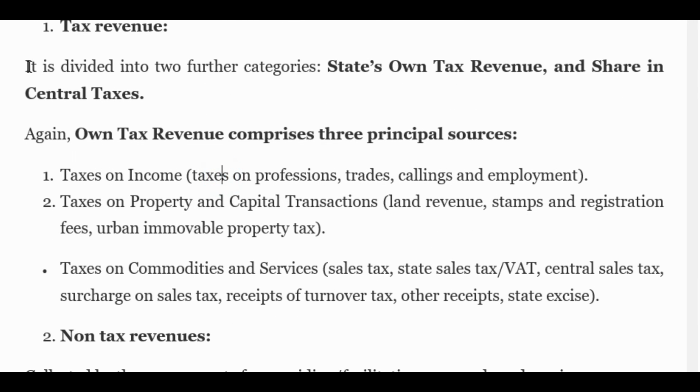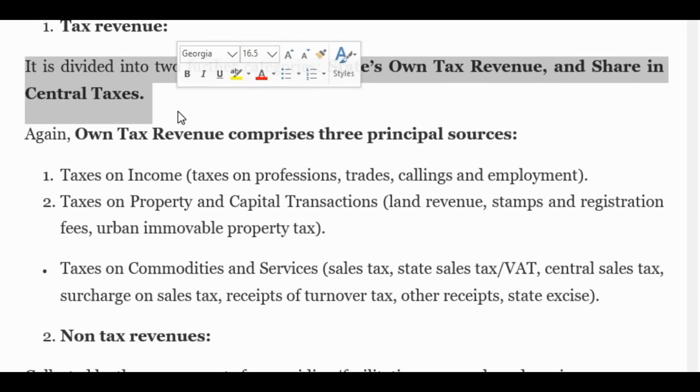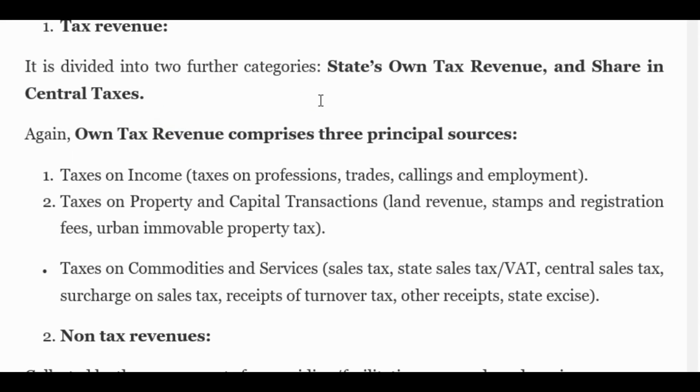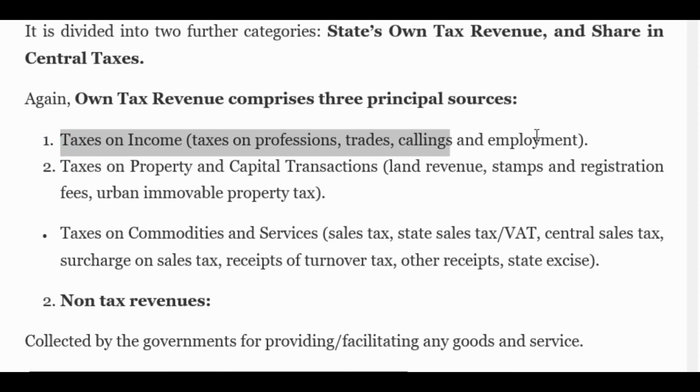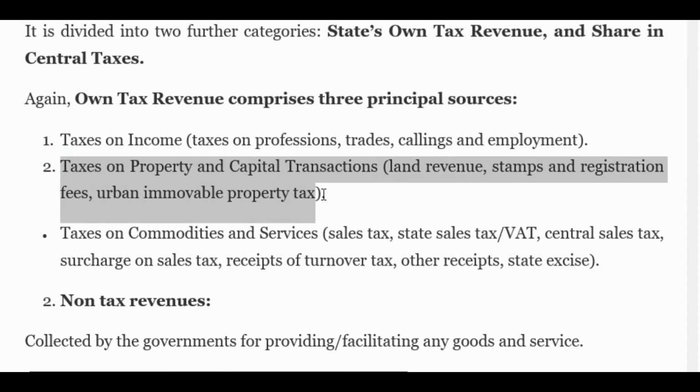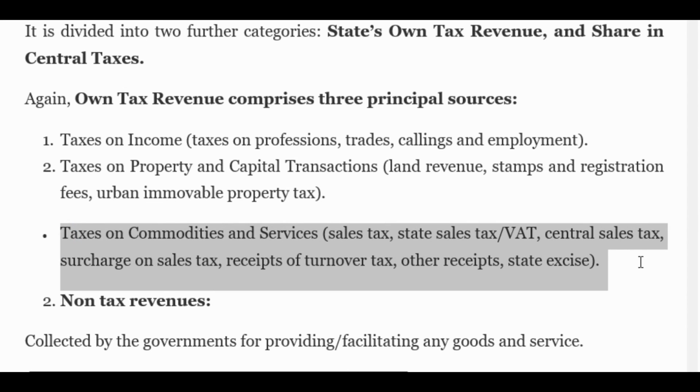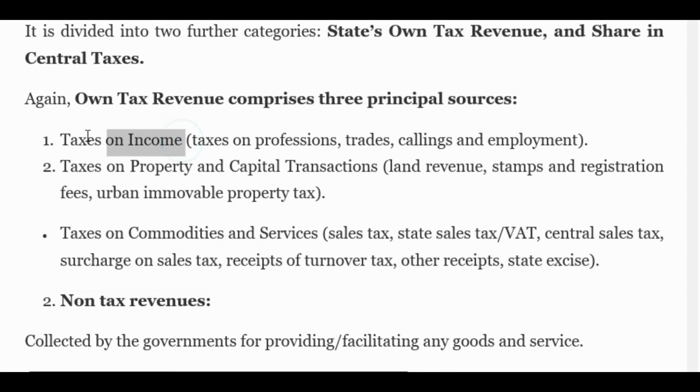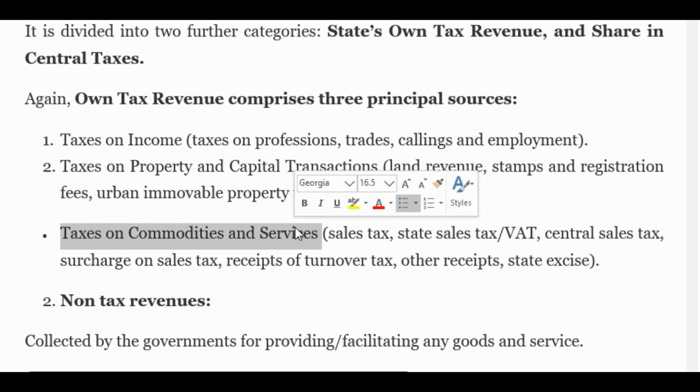Tax revenue is divided into two further categories: state-owned tax revenue and share in central government taxes. Own tax revenue comprises three principal sources: taxes on income, taxes on property and capital transactions, and taxes on commodities and services. So, we all pay income tax, we all pay tax on property and capital transactions, and we also pay tax on commodities and services. This comes under tax revenue.